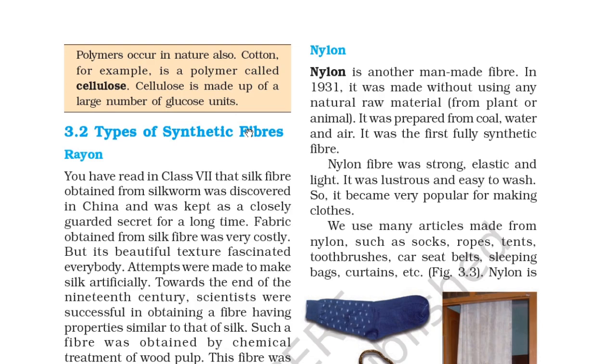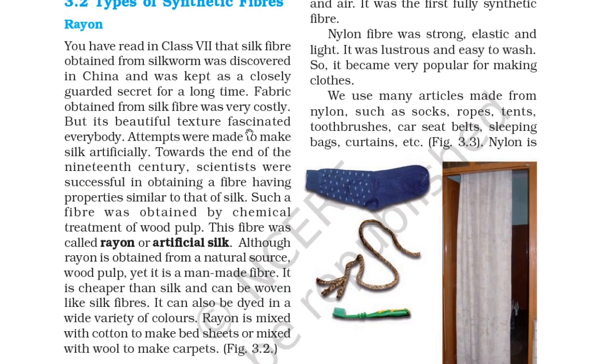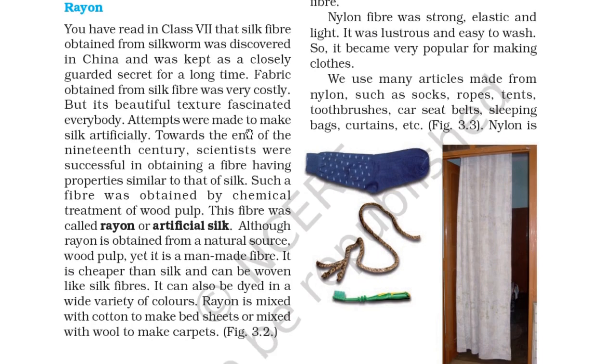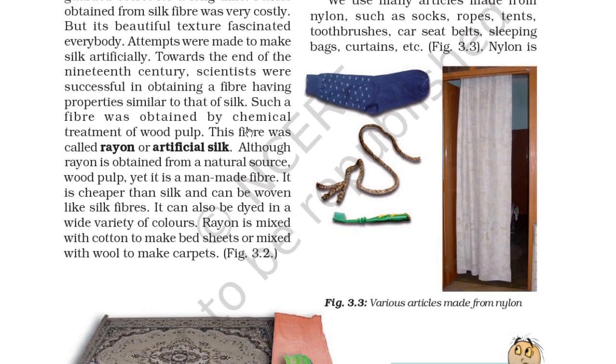It was the first fully synthetic fiber. Nylon fiber was strong, elastic and long. It was lustrous and easy to wash. So it became very popular for making clothes. We use many articles made from nylon such as socks, ropes, tents, toothbrushes, car seats, belts, sleeping bags, curtains, etc., as you can see in figure 3.3.